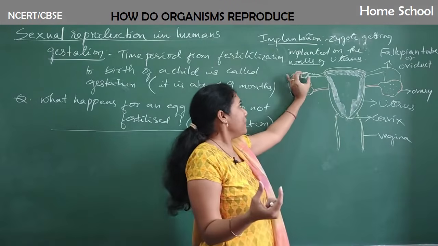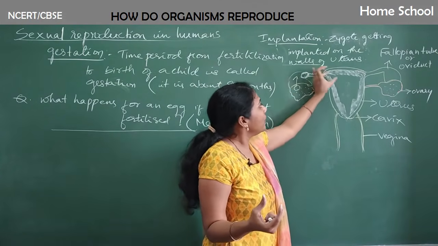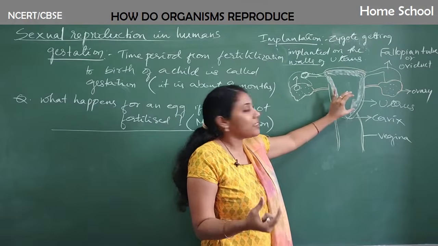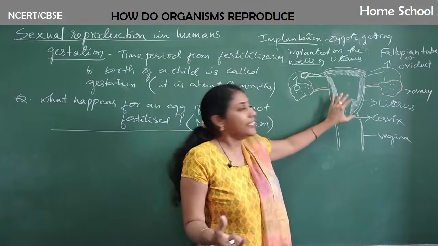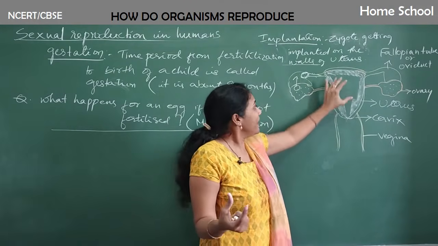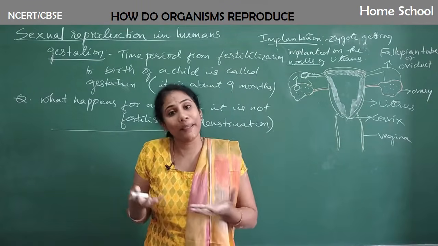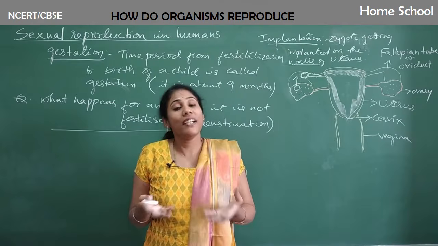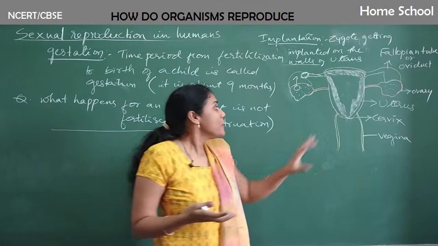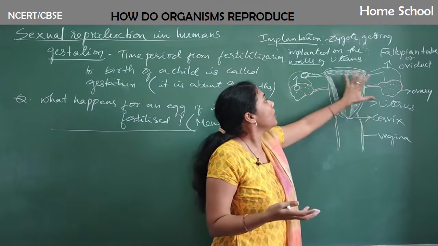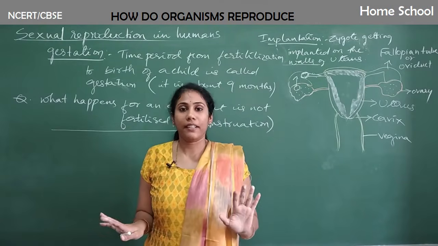After fertilization, the zygote has to move and it should grow in the uterus. So every month the uterus prepares itself for developing a zygote. That's the reason the wall of the uterus becomes thicker and thicker.